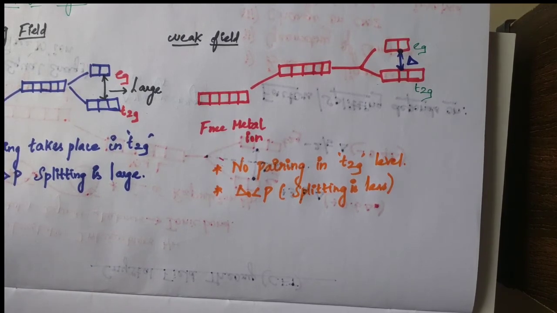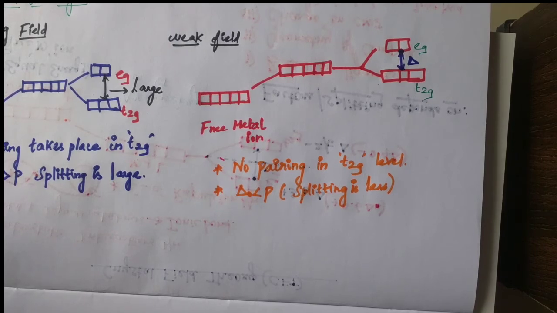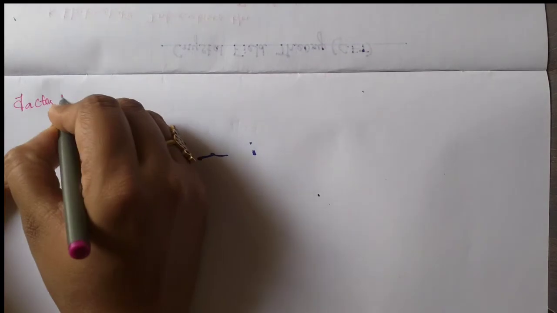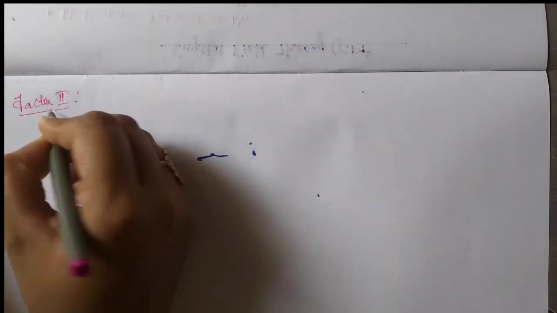Before that, you should know the charge on central metal ion. What happens when charge differs in the central metal ion? So second factor, factor number 2. That is factor 2. What is the second factor?